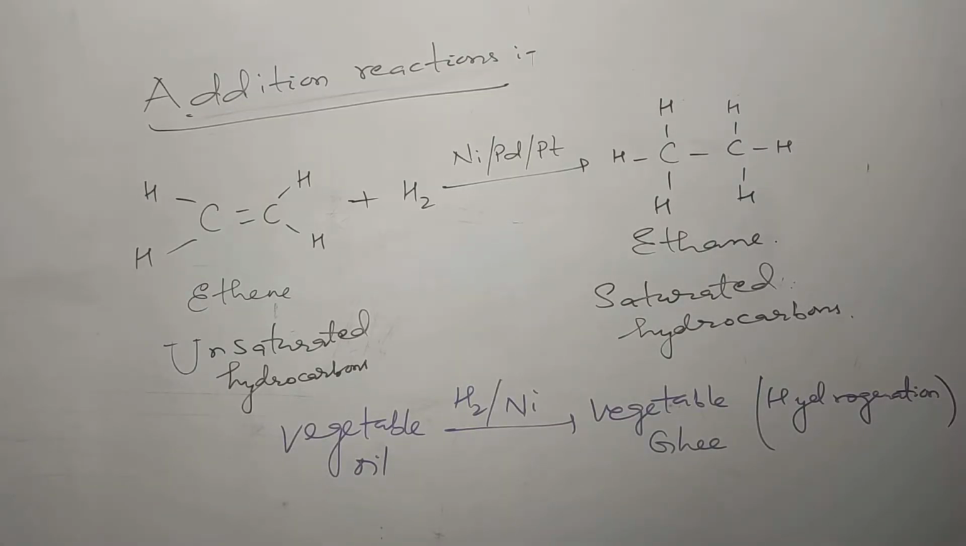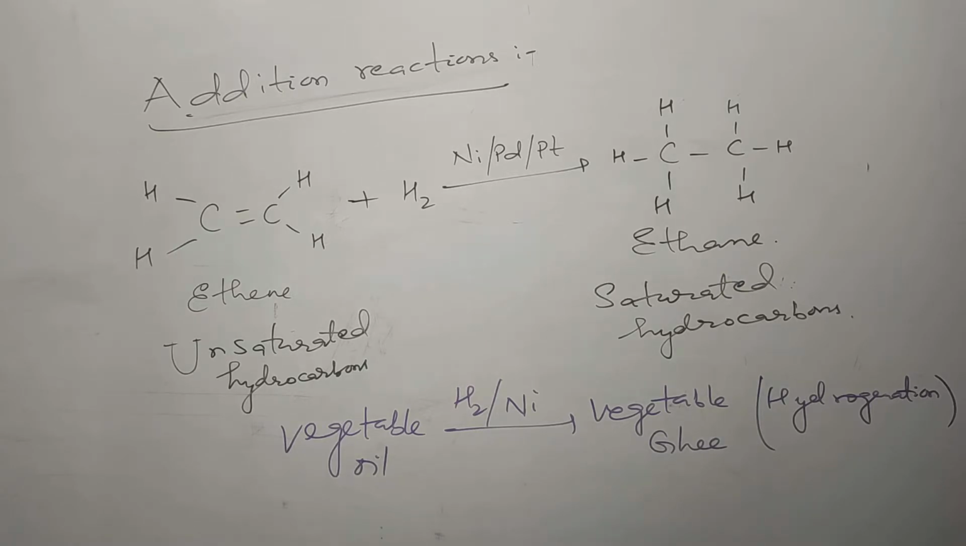Now seeing addition reactions. Addition reactions are those reactions in which the reactant is added to the substrate, or the reactions in which unsaturated compounds get converted into saturated compounds. The formula of ethene is C2H4. When it is treated with hydrogen in the presence of a catalyst such as nickel, palladium or platinum, it forms ethane. This is an example of an addition reaction. The double bond present in ethene converts into a single bond.